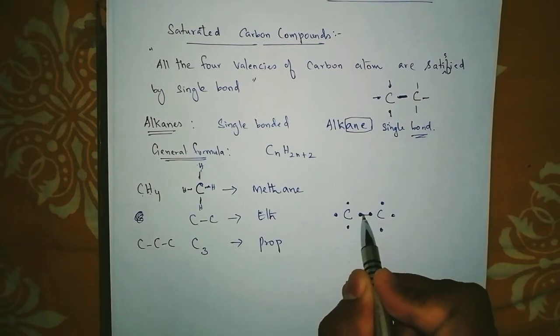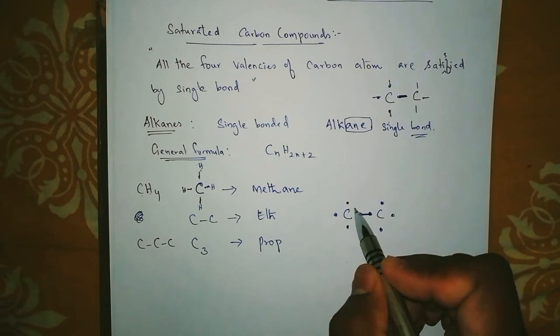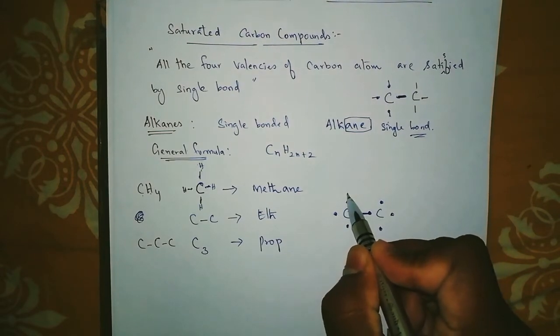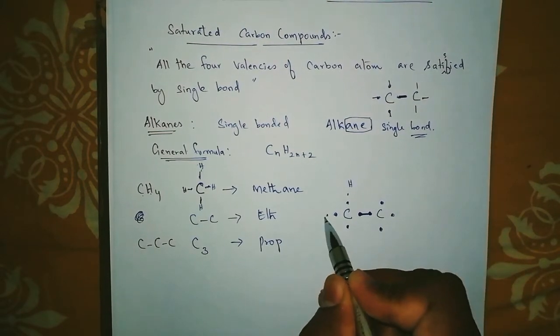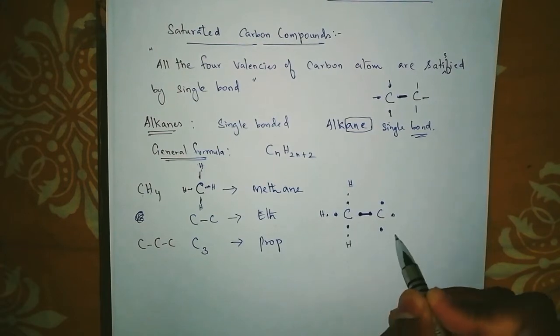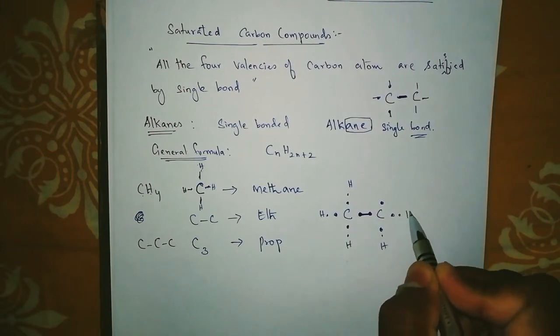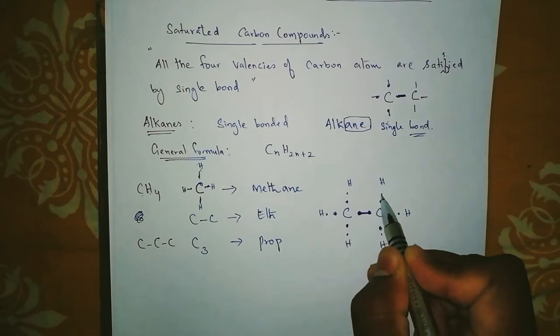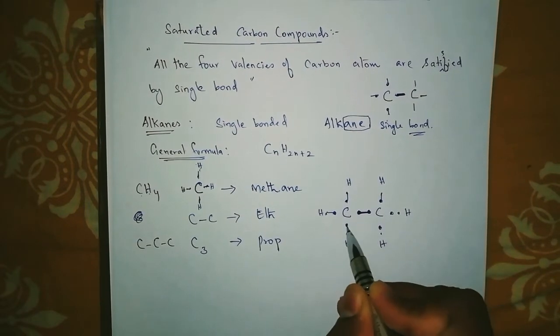So one bond is formed between these two. When 2 dots combine, they form a single bond. And to each remaining dot, 1 hydrogen is going to be attached. So each dot I am attaching with hydrogens.